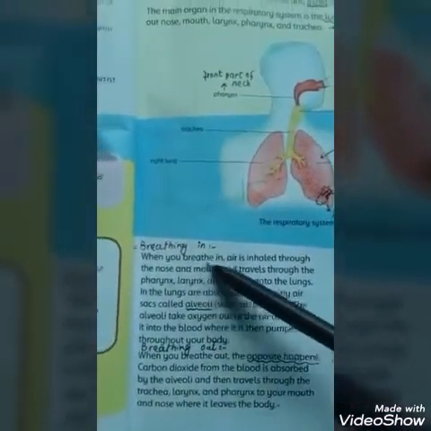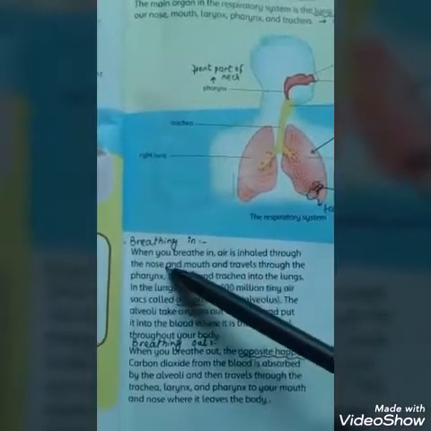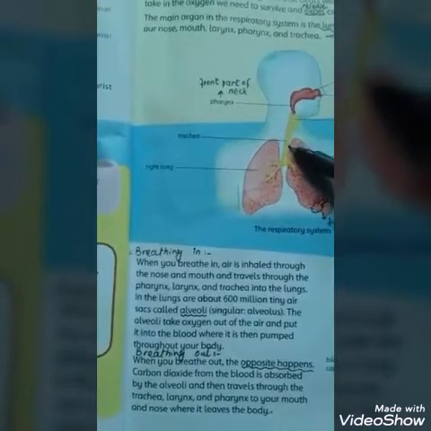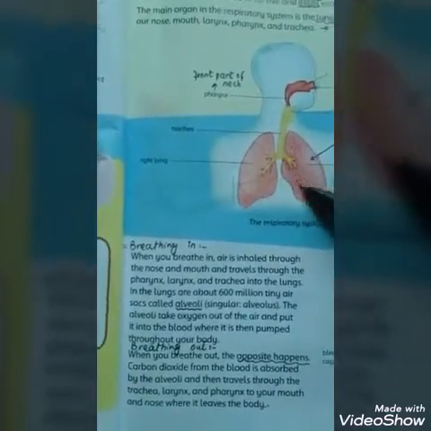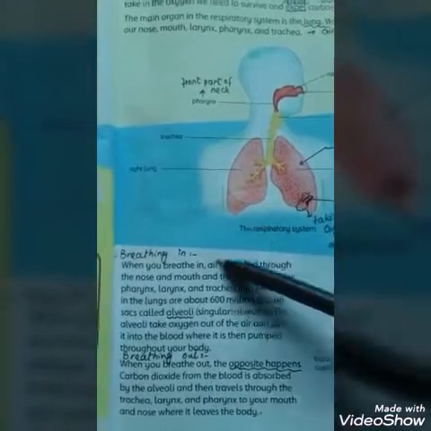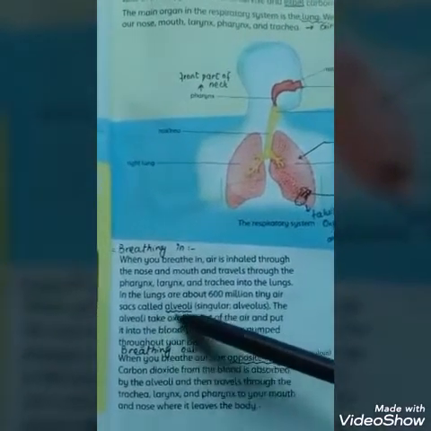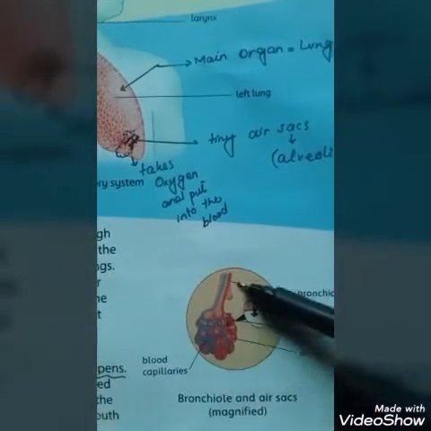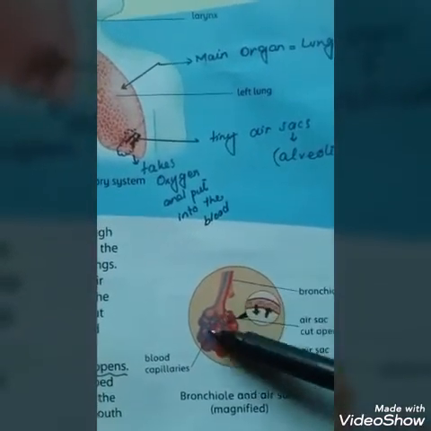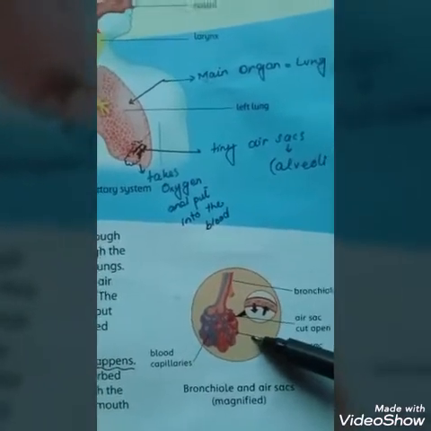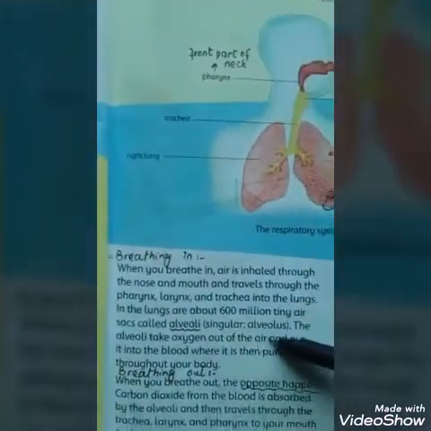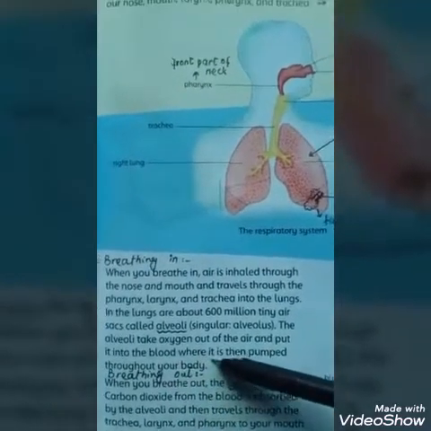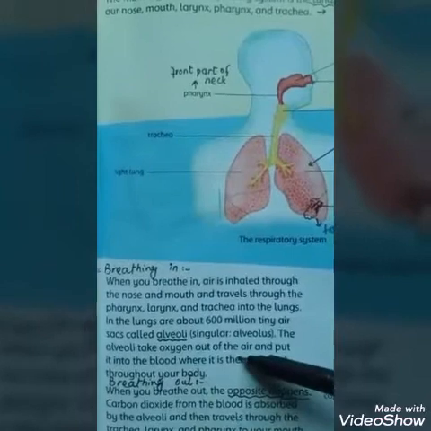Breathing in, when you breathe in, air is inhaled through nose, mouth, travels through the pharynx, larynx and trachea into the lungs, where there are 600 million tiny air sacs called alveoli. You can see the picture here. These are alveoli. These are capillaries, blood capillaries that exchange gases. The alveoli take oxygen out of the air and put it into blood, where it is pumped through the body.